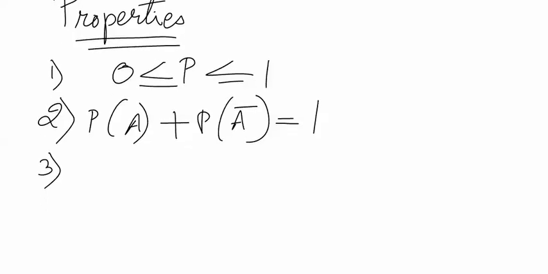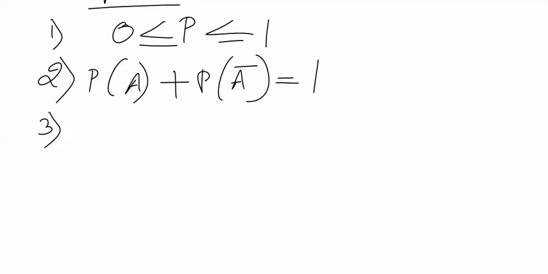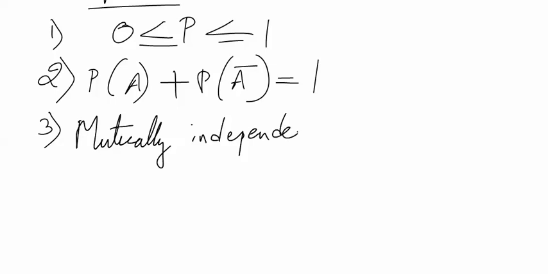There are some events which are mutually dependent and there are some events which are mutually independent. So let's try to understand what will be probability for events which are mutually independent. These mutually independent events are also termed as mutually exclusive events.